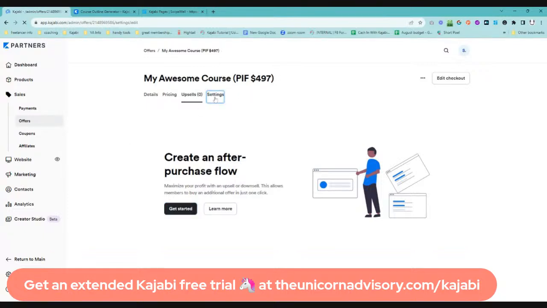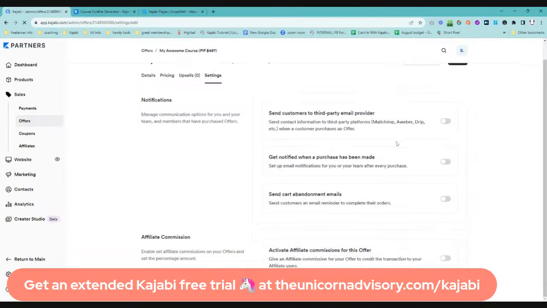And then within your settings for your offer, this is how you can set it up. If you are using a different email marketing provider other than Kajabi's email, which I do use and I love it, but if you're using ActiveCampaign or ConvertKit or something like that, then you can actually send those customers through to your email marketing software. You can choose if you want to get an email. I still get emails. I email myself whenever someone buys anything. I'm like, yes, awesome. Abandoned carts, you can set that up. I must say it's not the best feature of Kajabi. It's very simple, but hey, it's better than no abandoned cart email.